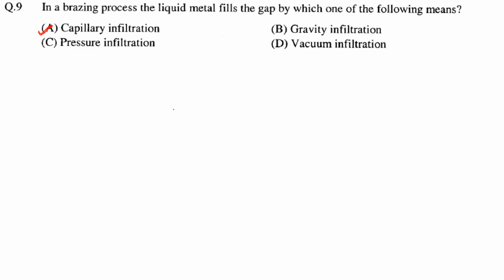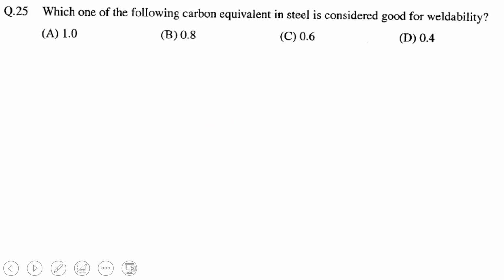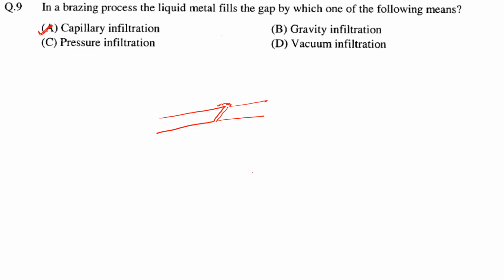I think all of you know this, because in the brazing process there is a gap and we put the brazing material, and since it is in the liquid state, because of surface tension, it gets attached over here in the gap, right? And this action is called capillary action.